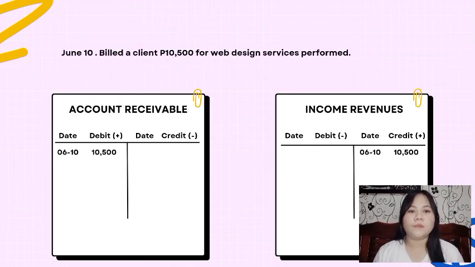June 10, bill the client 10,500 pesos for web design service performed. Ito ay assets and owner's equity. And i-record natin yung 10,500 pesos sa accounts receivable and income revenue. Sa accounts receivable ay recorded sa debit dahil nag-bill ka sa client mo. And sa income revenue is recorded sa credit dahil nadagdagan yung services ng business.